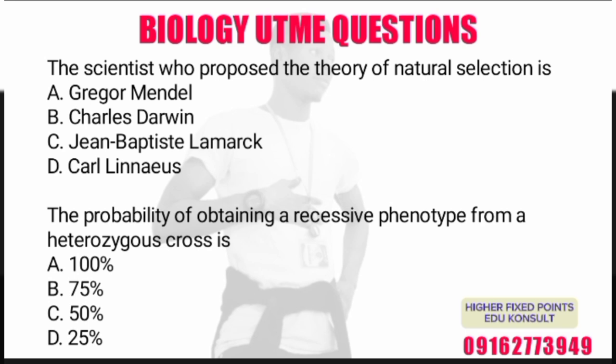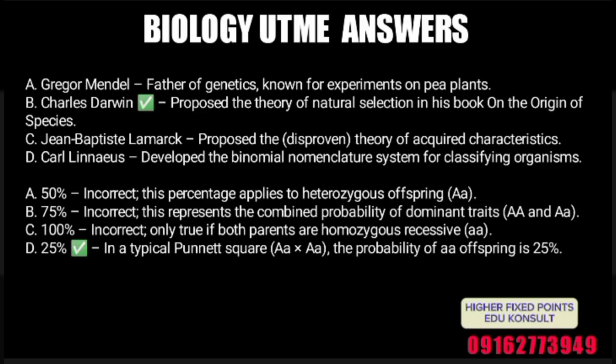He was the one that proposed the theory of natural selection. So the probability of obtaining a recessive phenotype from a heterozygous cross is 100%? No. 75, 50, 25%. So the correct option there is D, 25% is the probability of obtaining a recessive phenotype from a heterozygous cross. Now, Gregor Mendel, father of genetics, is known for experiments on pea plants. So Gregor Mendel is the father of genetics, and he carried out his experiments on pea plants.